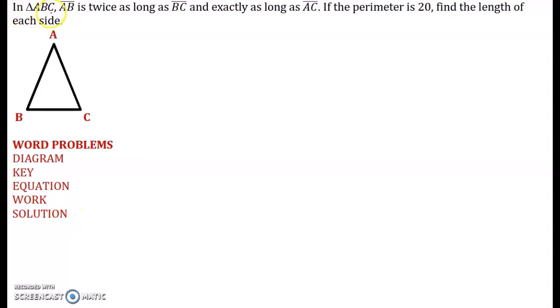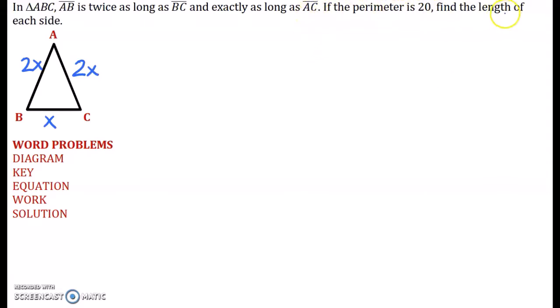In triangle ABC, segment AB is twice as long as segment BC. So whatever's mentioned second here, segment BC, I'm going to call that X. And then segment AB is twice as long as that. So that's 2X. Segment AB is exactly as long as AC, so I'm going to also name that 2X. Done with the first sentence.